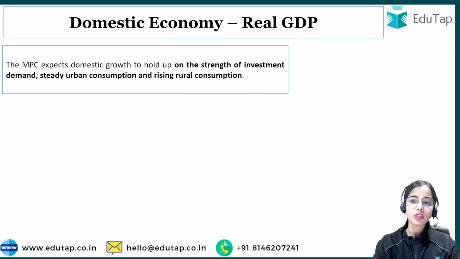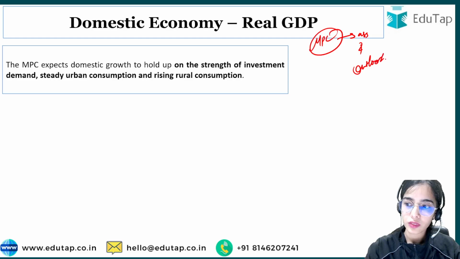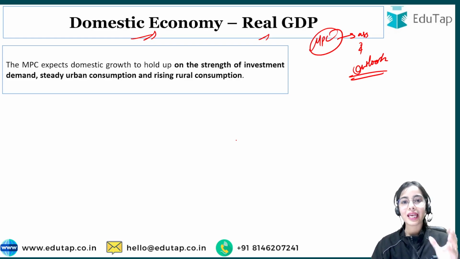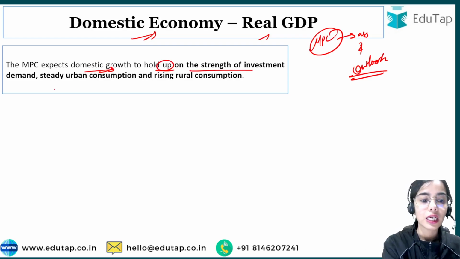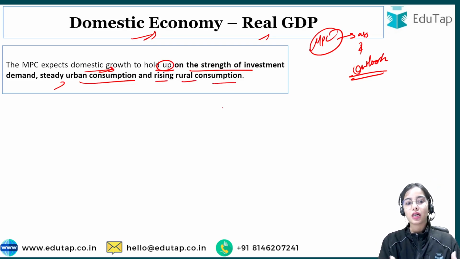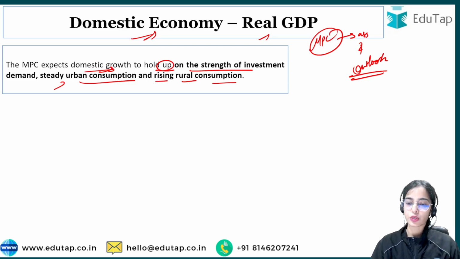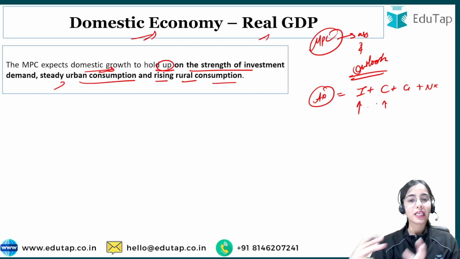Now the Monetary Policy Committee, in giving the assessment and the outlook of the domestic economy in regards to the real GDP, has said that it expects domestic growth to hold up on the strength of investment demand, steady urban consumption and rising rural consumption. This is going to further boost the growth of the country, because our aggregate demand is from investment, consumption, government expenditure and net exports. Our investment is improving, and our consumption in the rural and the urban areas is improving.